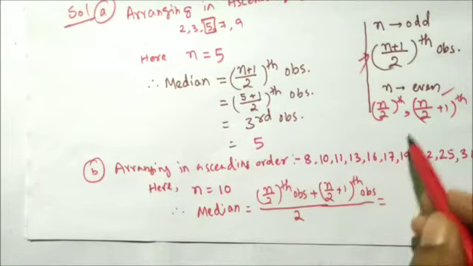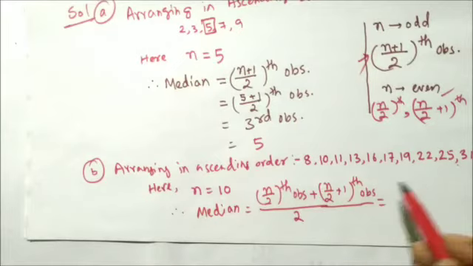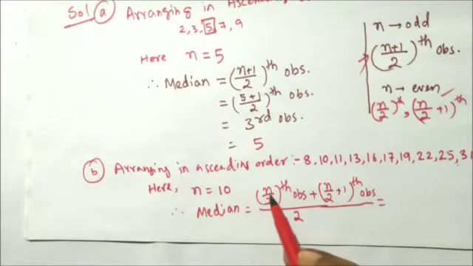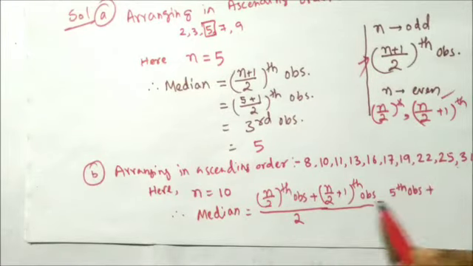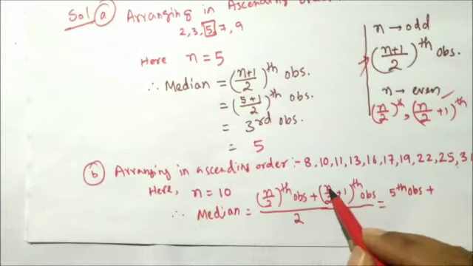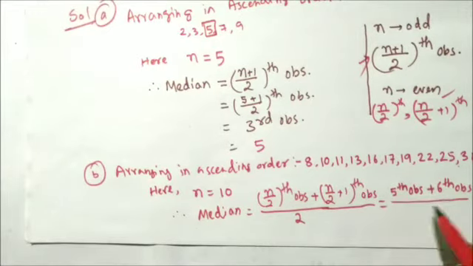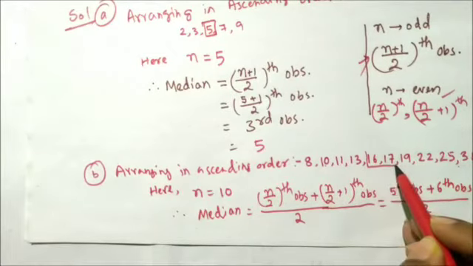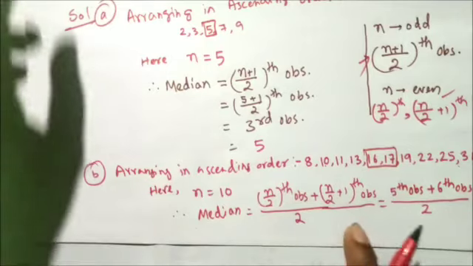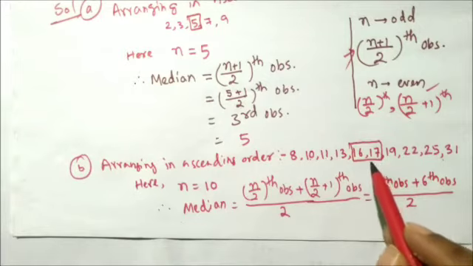What I did, you will see: if you go through the data, you will have two middle observations. What will those two middle observations be? N by 2 means what? N is 10, and 10 by 2 means the fifth observation, plus n by 2 plus 1, that is 5 plus 1, the sixth observation. So 1 2 3 4 5 and 6. These two will be the middle terms, and you need to find the average of these two middle terms.